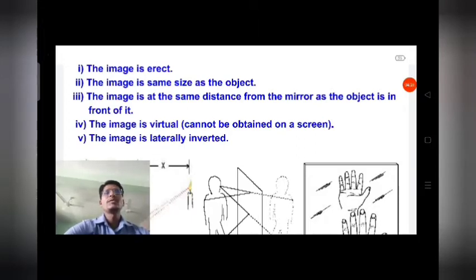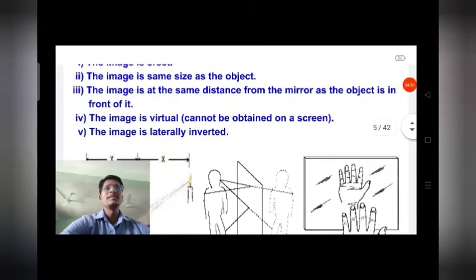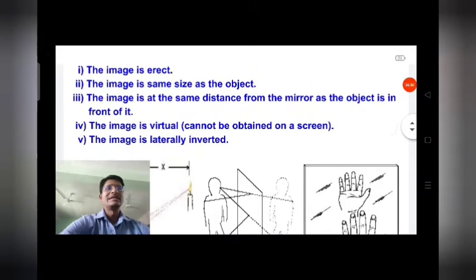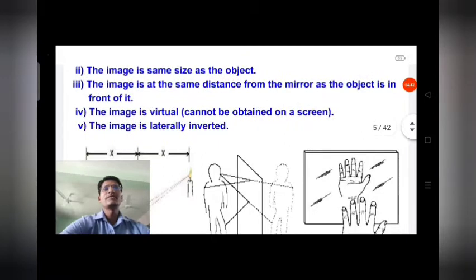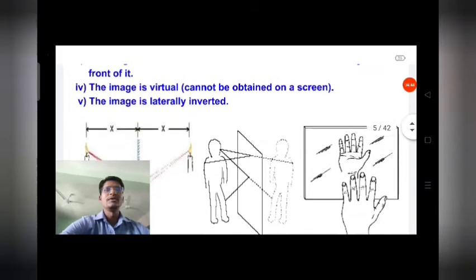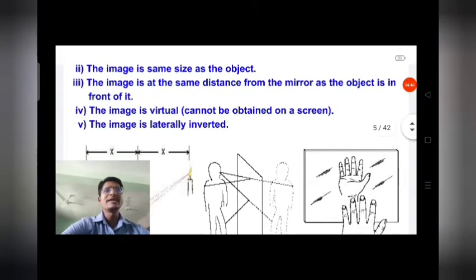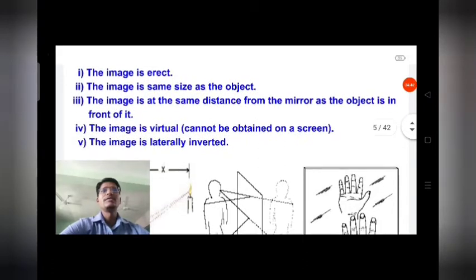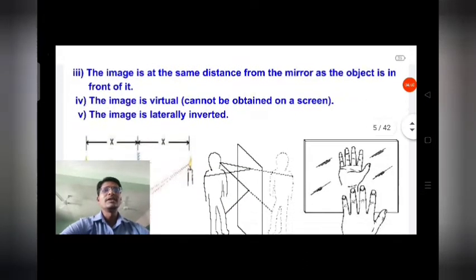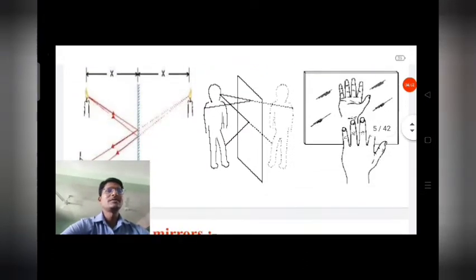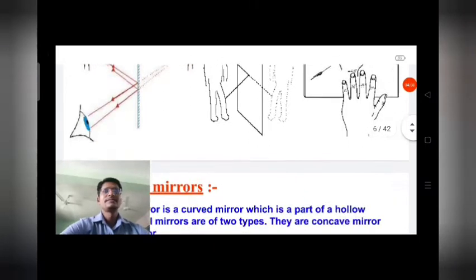Two types of images we have already discussed, real and virtual. If the image forms on the screen, that is a real image. If the image does not form on the screen, that is a virtual image. A virtual image is always erect and a real image is always inverted. You can also see some diagrams here and try to understand.